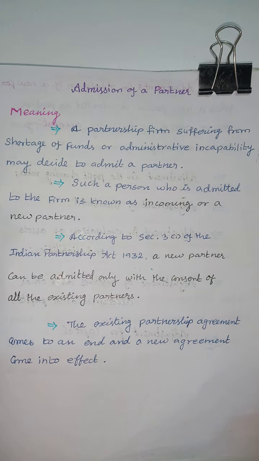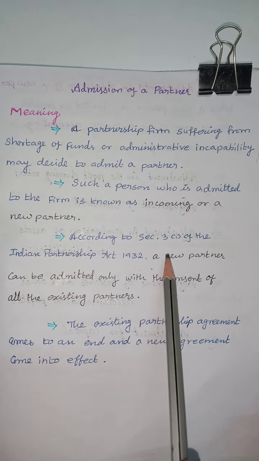Such a person who is admitted to the firm is known as an incoming partner or a new partner.